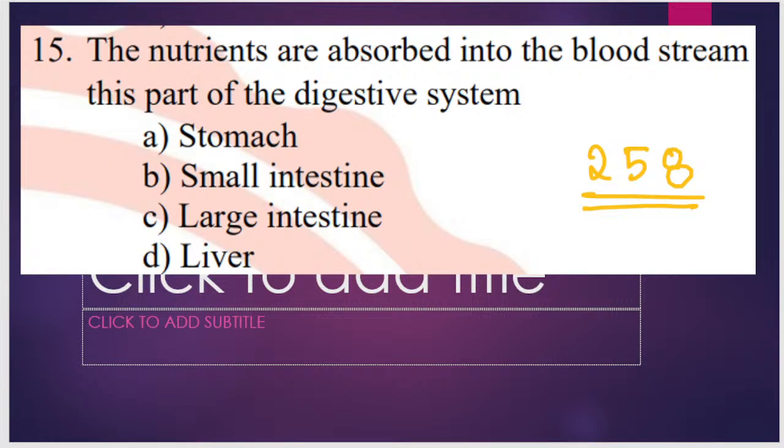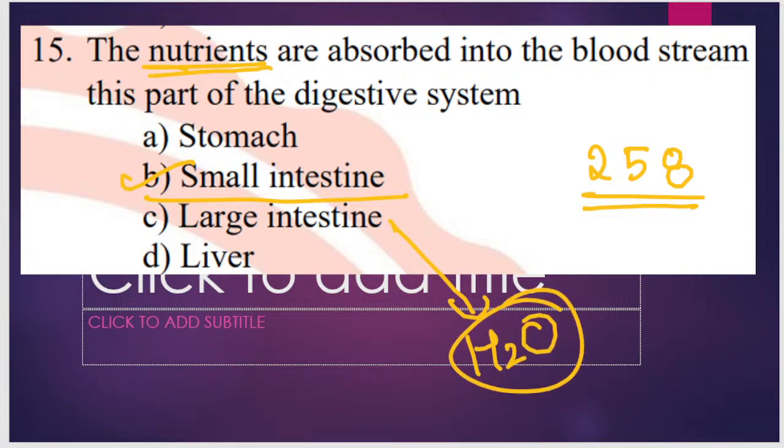So Shri beta, C answer नहीं होगा. Correct answer for the question will be option D. जब भी क्वेश्चन हमको पूछता है अबाउट द एब्जॉर्प्शन ऑफ न्यूट्रिएंट्स, न्यूट्रिएंट्स का एब्जॉर्प्शन हमेशा कौन करता है? Small intestine, and large intestine is responsible for absorption of water and minerals. Water and minerals का absorption करता है large intestine. Small intestine is responsible for absorption of nutrients.